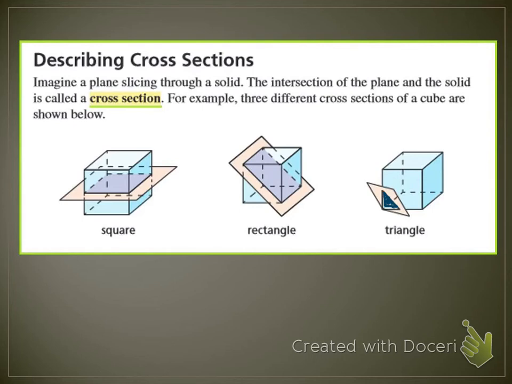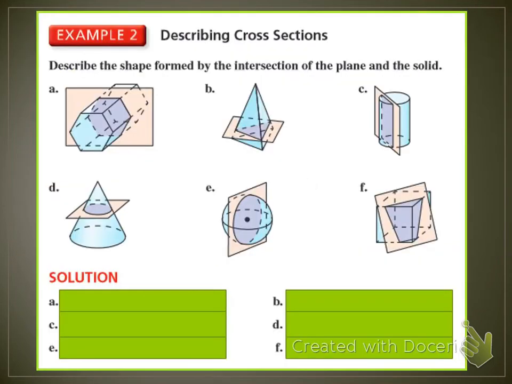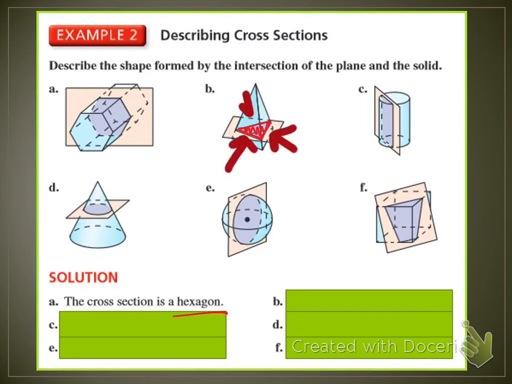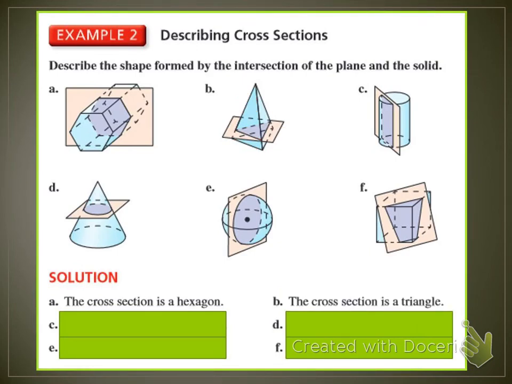Okay, so all I'm asking you to do in this section is name the shape, describe the shape formed by the intersection of the plane and the solid. So you're looking at the shaded area, like this, and telling me what shape it is. So this first one has 1, 2, 3, 4, 5, 6 sides, which makes it a hexagon. So just go ahead and write in a hexagon. Letter B, your shaded region, it's got 1, 2, 3 sides, which makes it a triangle.